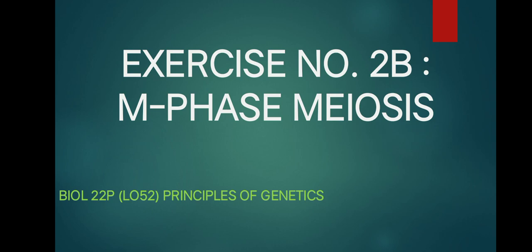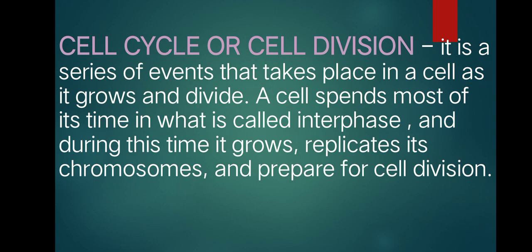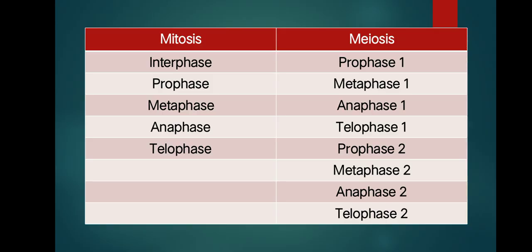M-phase meiosis has cell division or the cell cycle. The cell cycle, or cell division, is a series of events that takes place in a cell as it grows and divides. A cell spends most of its time in what is called interphase, and during this time it grows, replicates its chromosomes, and prepares for cell division.